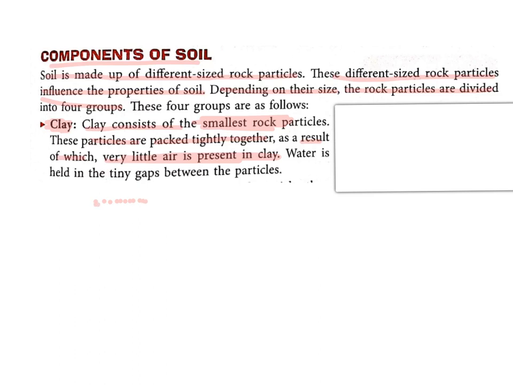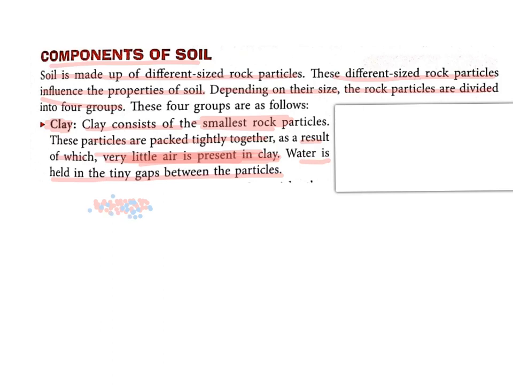So see, when they stick together, the space between them is very less, due to which very little air is present in the clay. Water is held in the tiny gaps between the particles. So the water will get accumulated here in the gaps available in between the particles of clay.